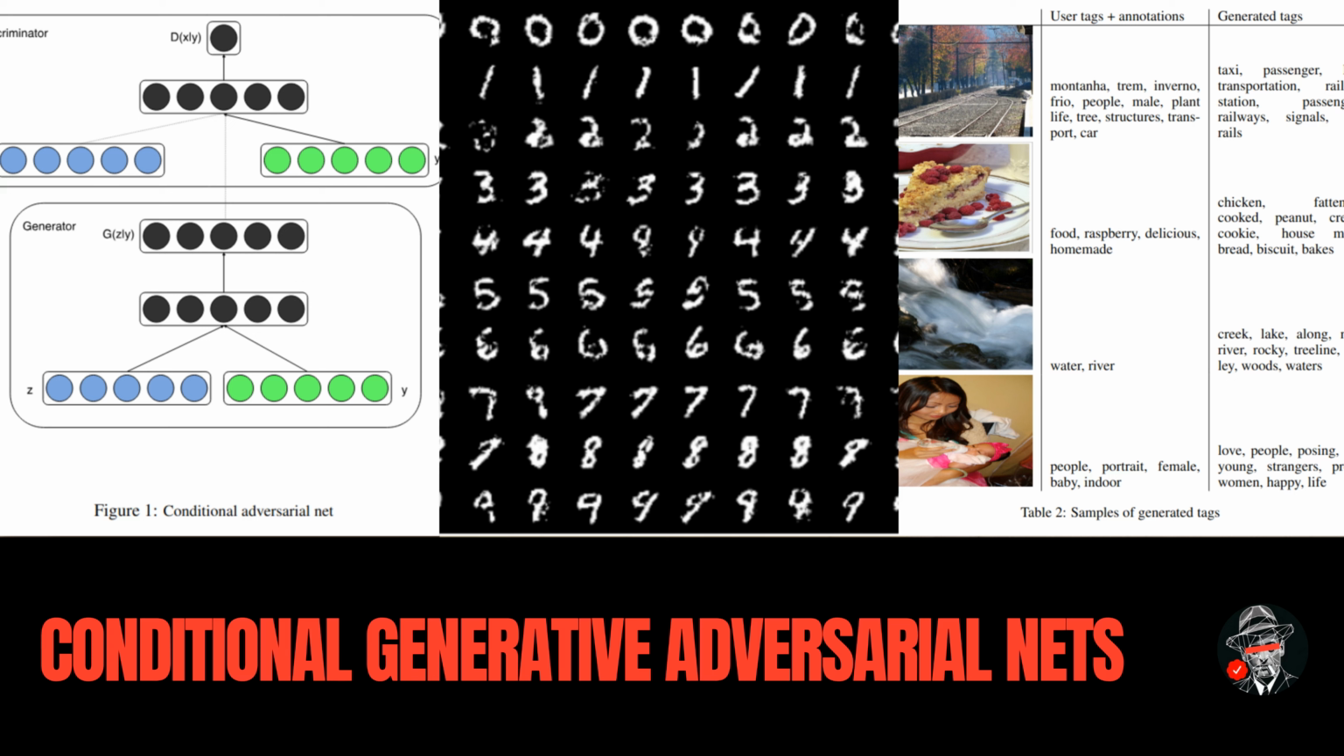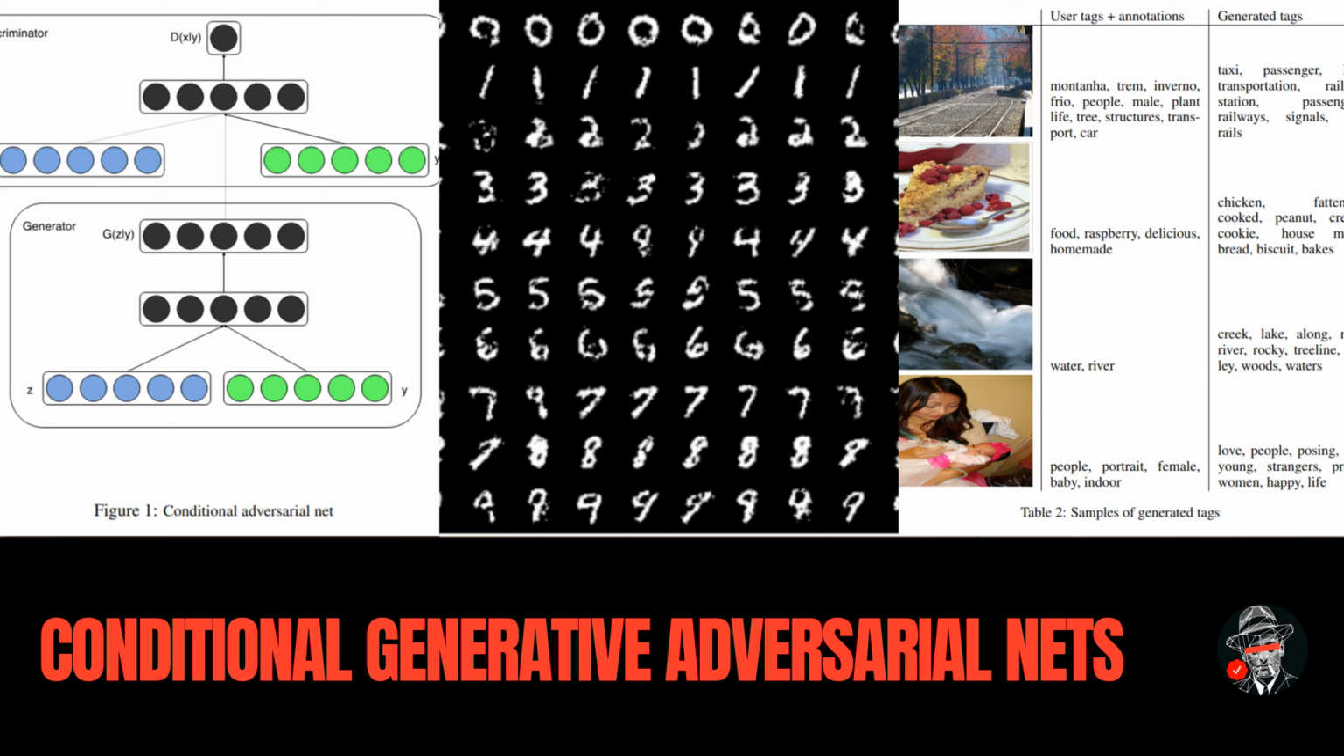To learn a generator distribution over data, the generator builds a mapping function from a prior noise distribution to data space. The discriminator outputs a single scalar representing the probability that the data came from training data rather than the generator's output. G and D are both trained simultaneously. Parameters for G are adjusted to minimize log(1 - D(G(z))), and parameters for D are adjusted to minimize log D(x) for the real data.